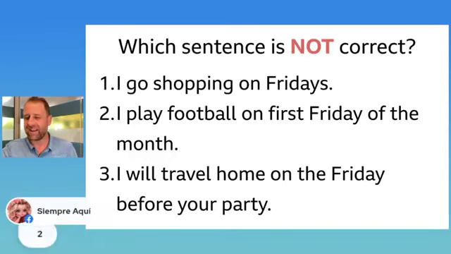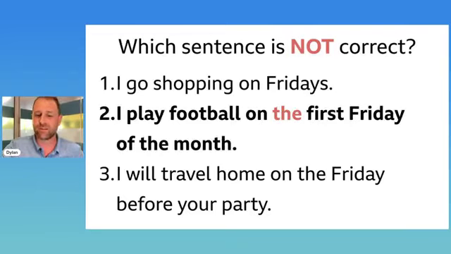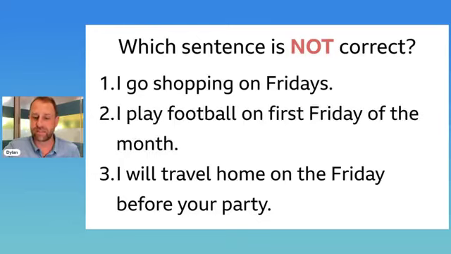So I've got a nice variety of answers, and I'm going to show you the answer, and then we're going to spend the lesson looking at 4 different rules that will explain why the answer is the answer. So, drum roll, please. The answer which is the sentence which is not correct, is number 2. I play football on the first Friday of the month. So there's the missing the. We do not have the definite article.